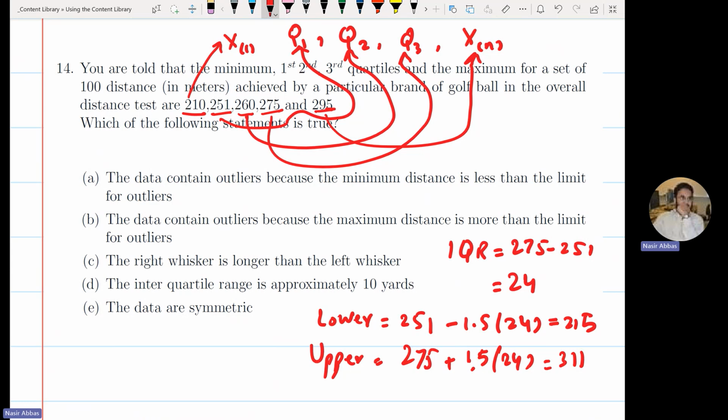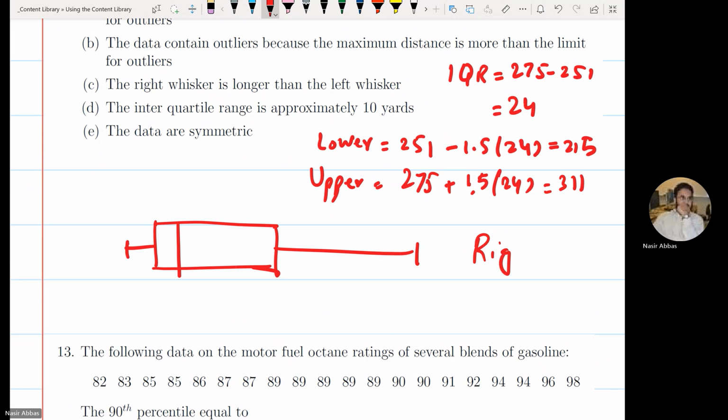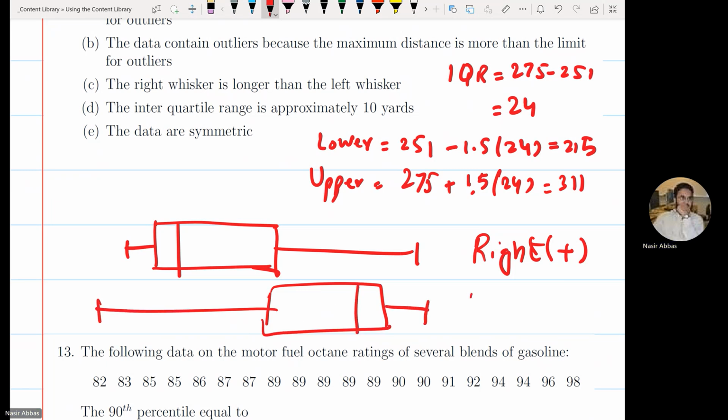Usually we can see the symmetry of the data by looking at the distance between Q1, Q2 and Q2, Q3. If the box plot is something like this, this is positively skewed. If the data is like this, negatively skewed.